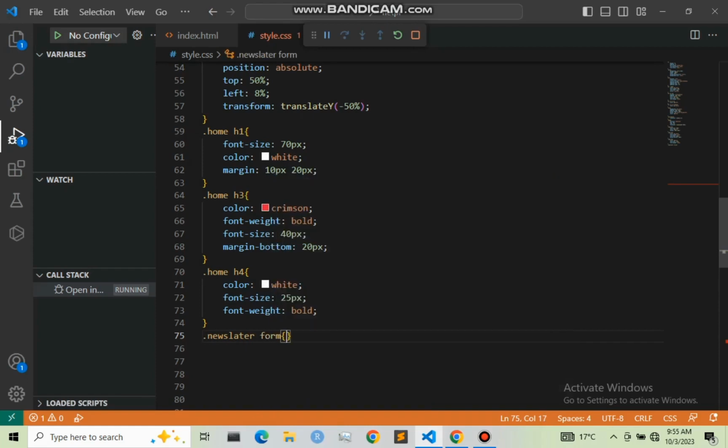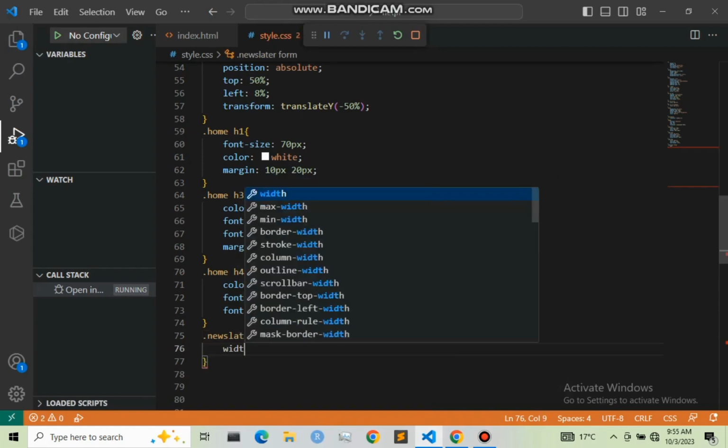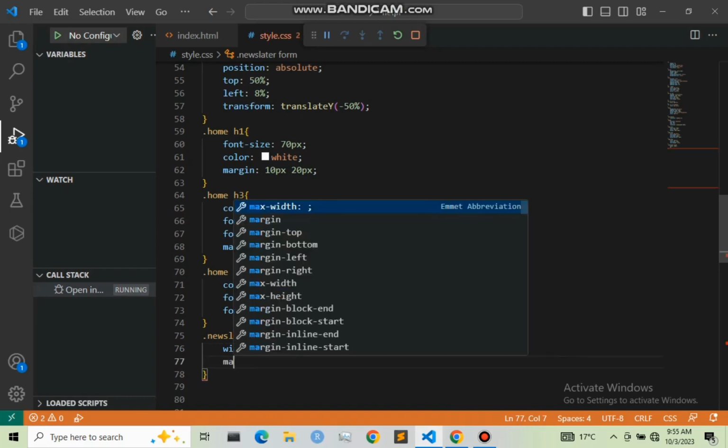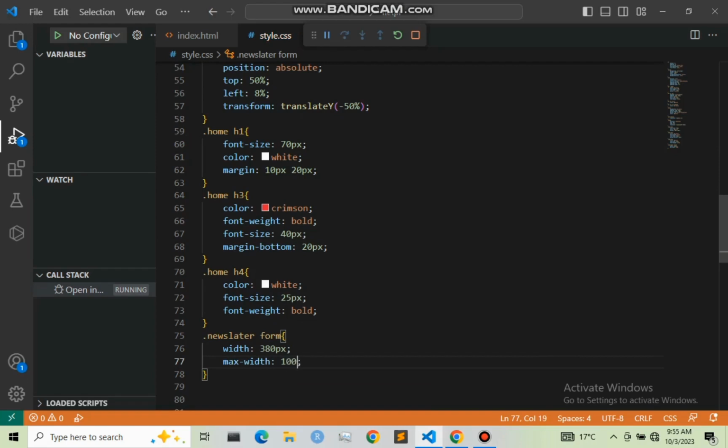Right here I'm going to give it a width of 380 pixel, and also a maximum width of 100%, and also a position of relative. So that is it for form.